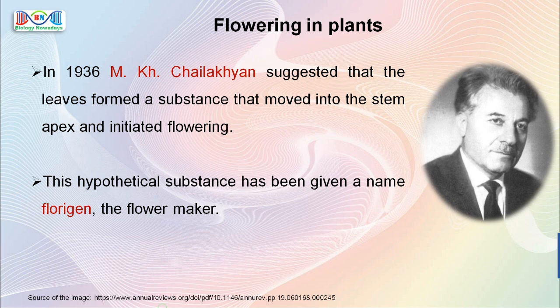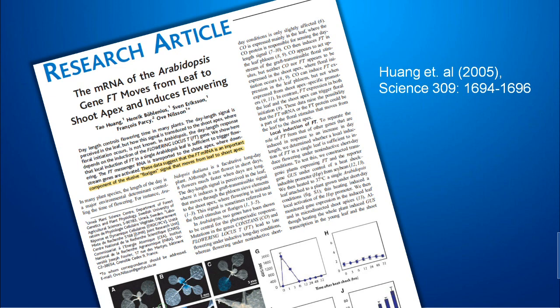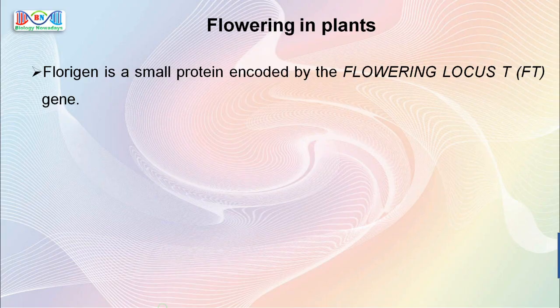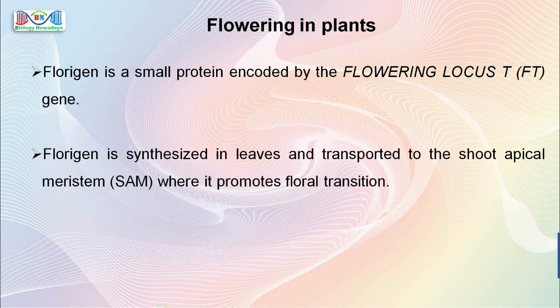After 7 decades, in 2005, a study published by Huang et al. in the topmost journal called Science suggested that Florigen is a reality and not a mystery anymore. This study attracted much attention and was ranked the number 3 breakthrough of 2005 by the journal Science. Since then, many studies were carried out to find the mechanism of action and molecular nature of Florigen. Now we know that Florigen is a small protein encoded by the FT gene. When plants are exposed to necessary inductive photoperiod, it is synthesized in leaves and transported to the shoot apical meristem, where it promotes floral transition.